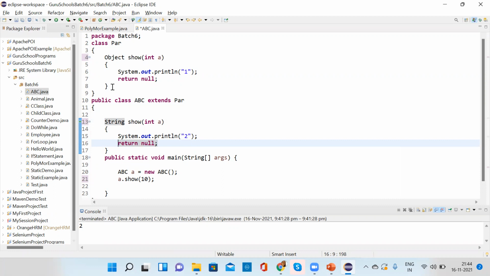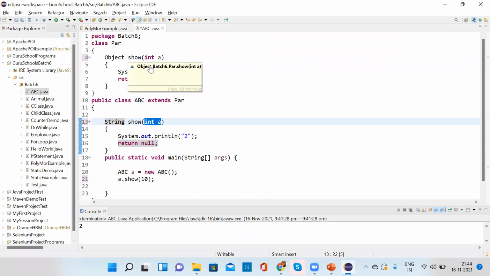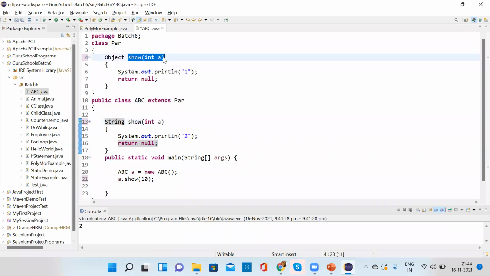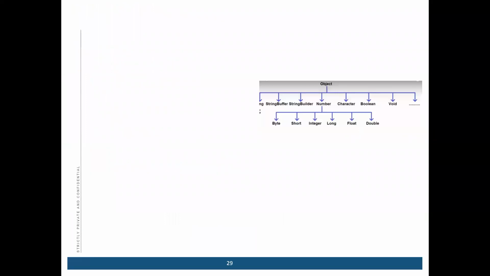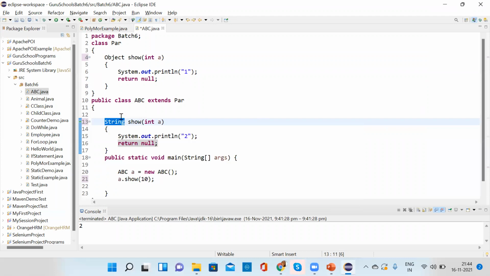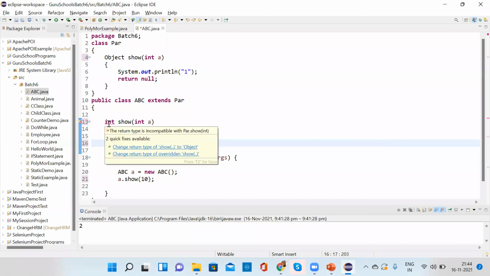So why are we passing Integer a here when we are saying String return type? This thing should be the same for both methods, the String Integer a should be the same. We are just talking about the return type. Now, return type instead of String, go ahead and give int. Yeah, now take out the return null. See, will it work?